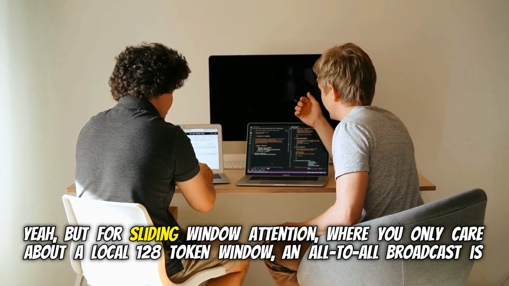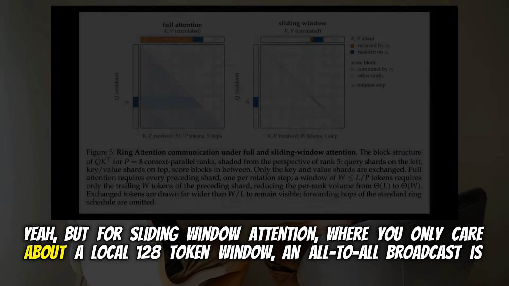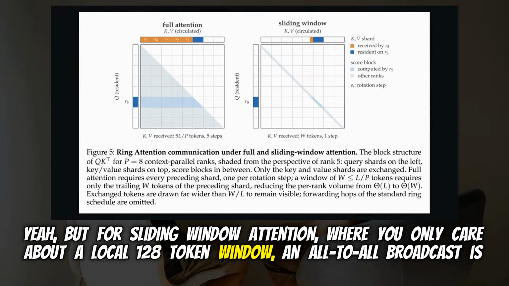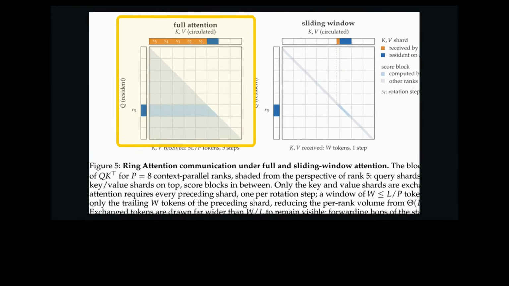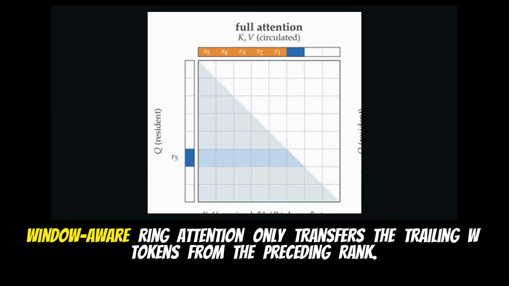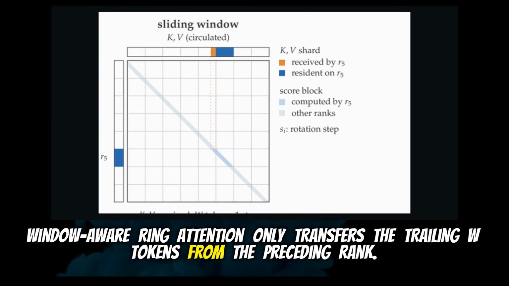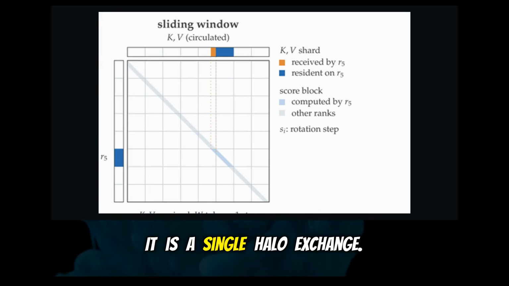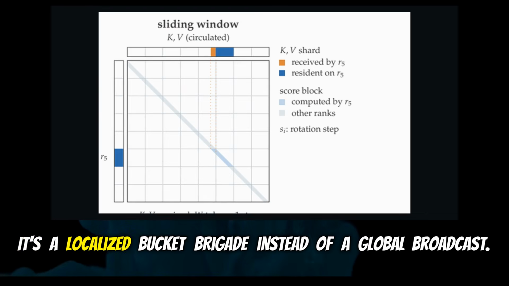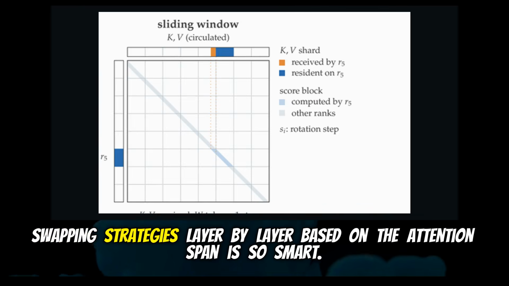Yeah, but for sliding window attention, where you only care about a local 128 token window, an all-to-all broadcast is massive overkill. Definitely. Window-aware ring attention only transfers the trailing W tokens from the preceding rank. It is a single halo exchange. It's a localized bucket brigade instead of a global broadcast. Swapping strategies layer by layer based on the attention span is so smart.